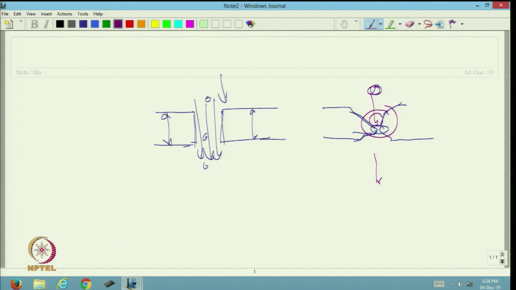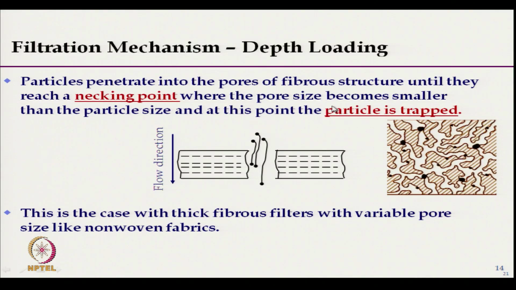So, necking point where the pore size becomes smaller than the particle size, and at this point the particle is trapped. So, these are the different necking points where particles are being trapped, and this is only possible in case of thick fibrous filter medium.